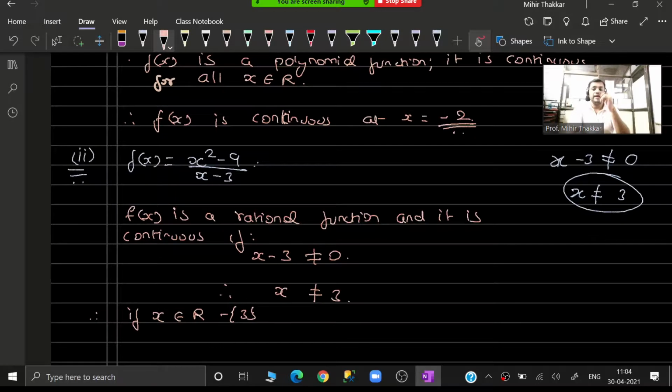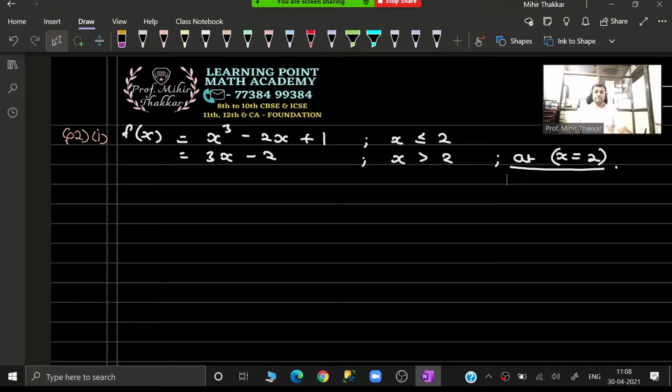R minus 3 indicates that I am removing the number 3 from the set of real numbers. R is real numbers, and if I say R minus 3, I am just trying to indicate that 3 is removed from the set of real numbers so that the function becomes continuous. So if x belongs to R minus 3, f(x) is a continuous function.